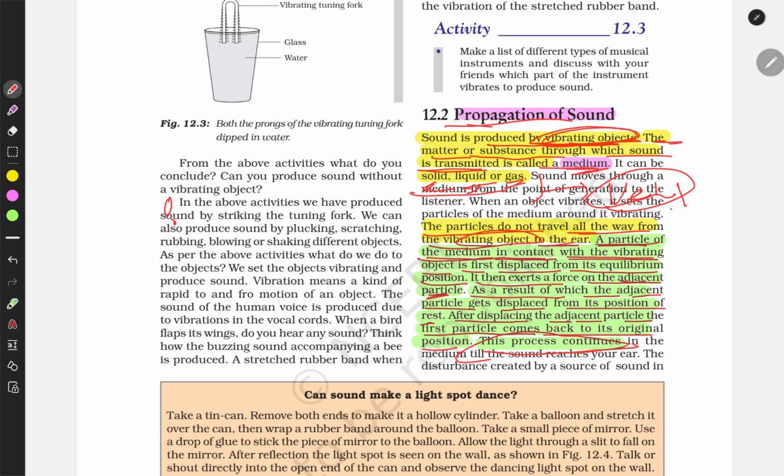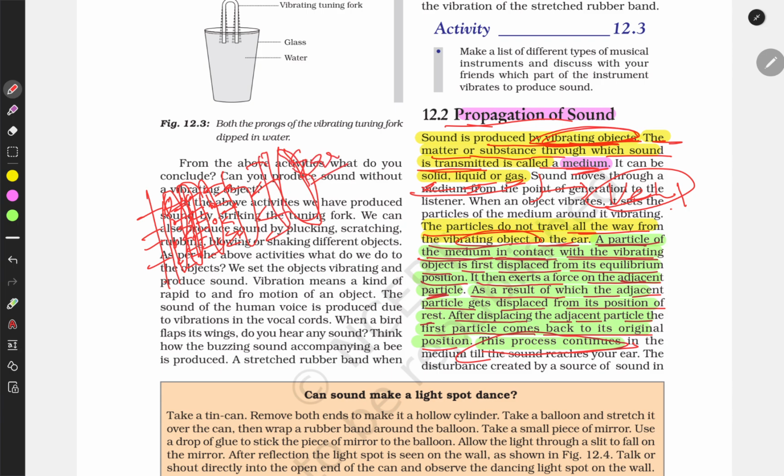Let me give you an illustration. This is the source of sound, which vibrates, and this layer of particles will push the next layer, and then come back into its initial position. Then these particles will again push and vibrate the next layer, and this one again comes back to its original place, and the third layer will push the fourth layer, and this process continues.